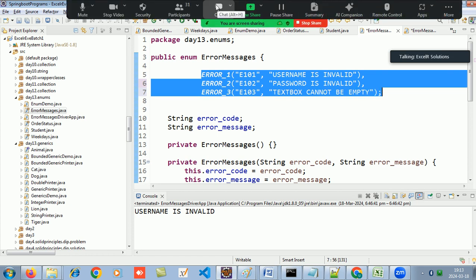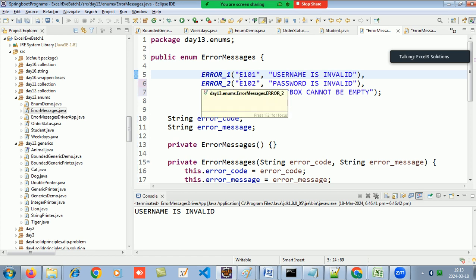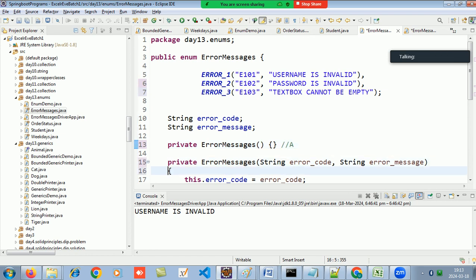3 objects. And these 3 objects are using which constructor? Is it using constructor A or constructor B? Which constructor is used in creating these objects?